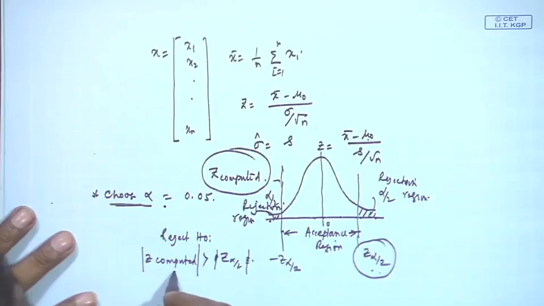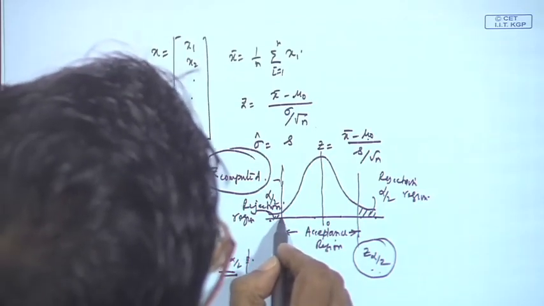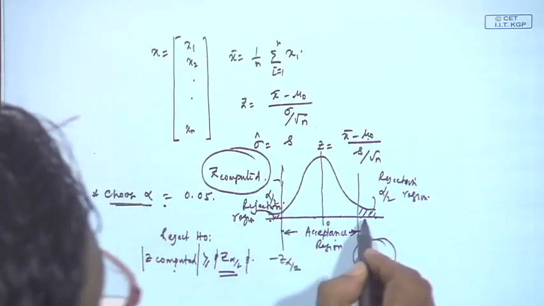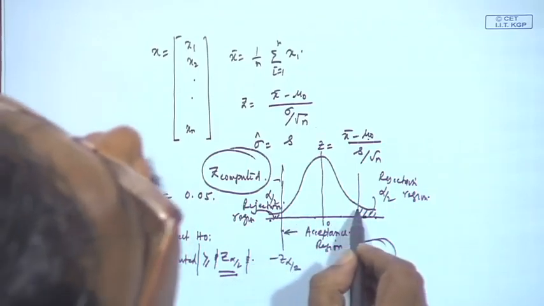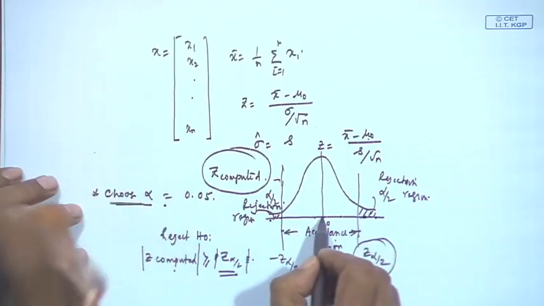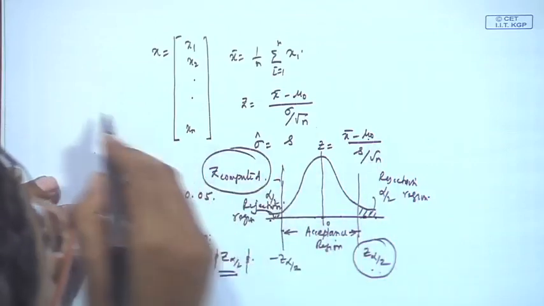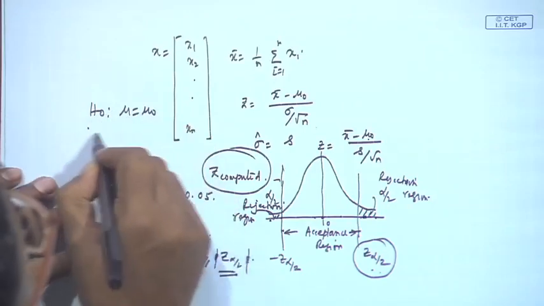So, if the absolute value is more than z alpha by 2, more than or equal you can write, that means it falls here or it falls here, then it is sufficiently away from the mean value. So, H0, mu equal to mu 0, can be rejected.